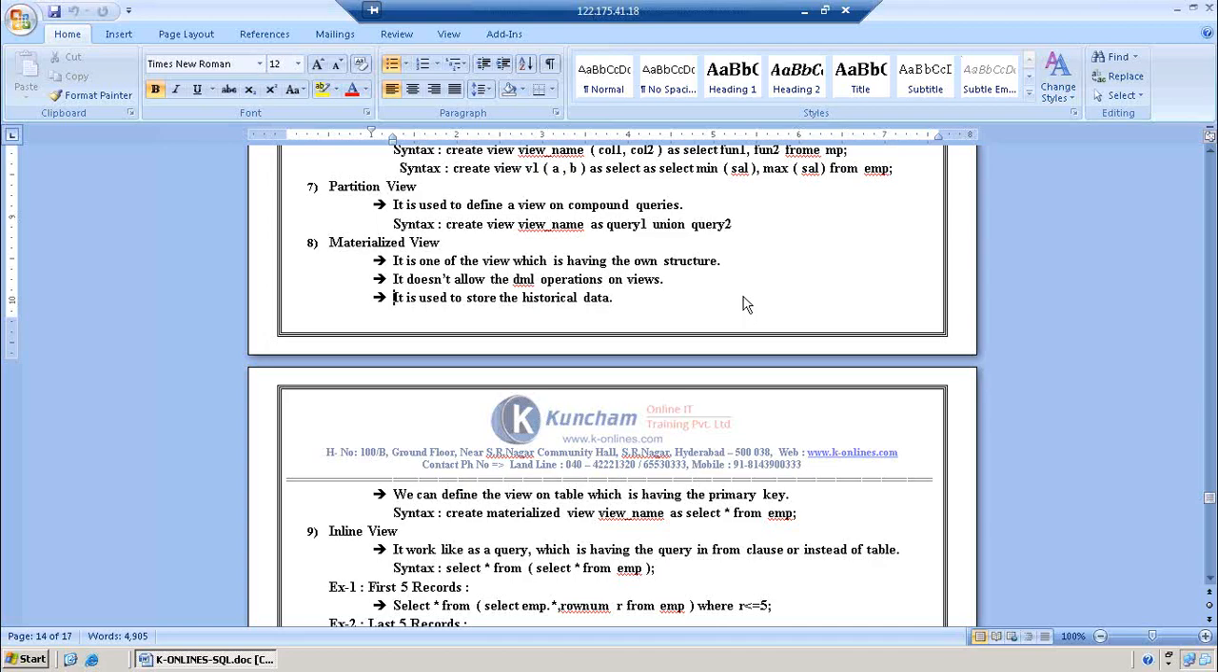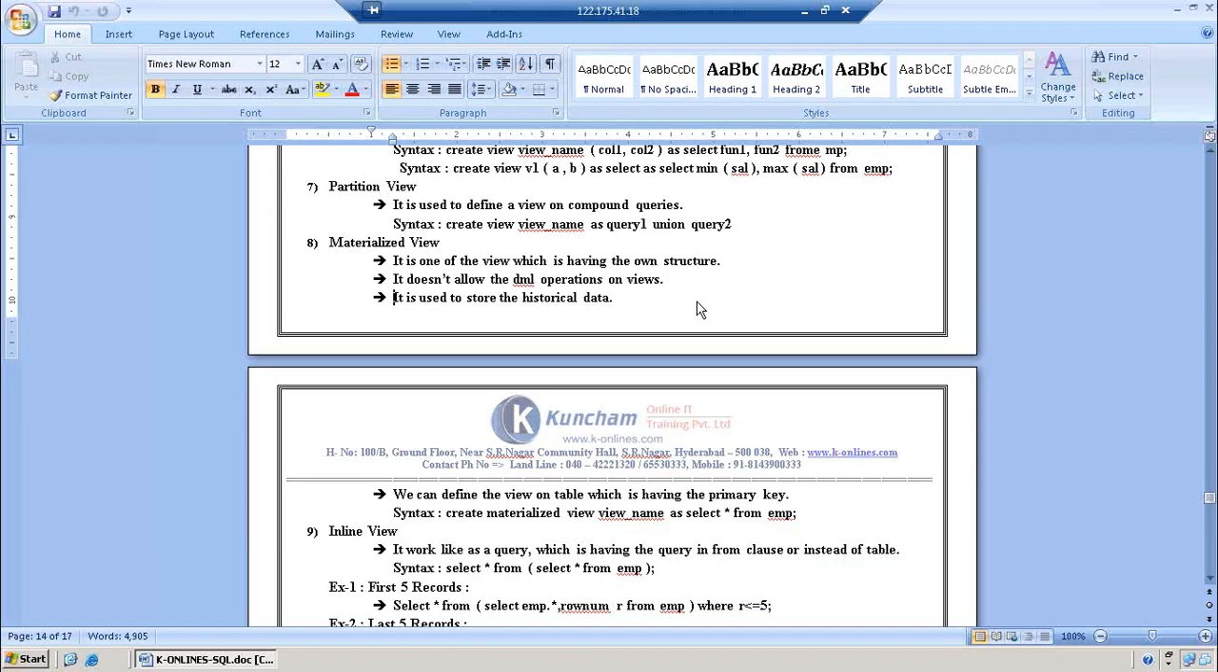So basically here observe this one. This materialized view is having some powers. What are the powers? This materialized view is having the structure. Earlier also we did so many views: simple view, complex view, force view, everything is there. But those views do not have the structure. But this view is having its own structure. So whenever we create this materialized view, automatically the structure is created.